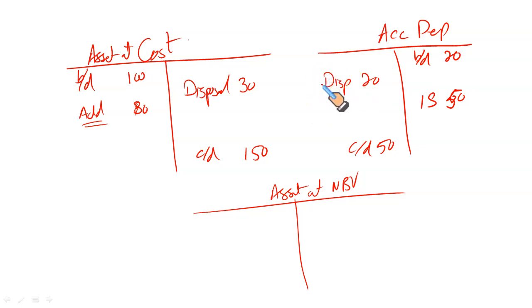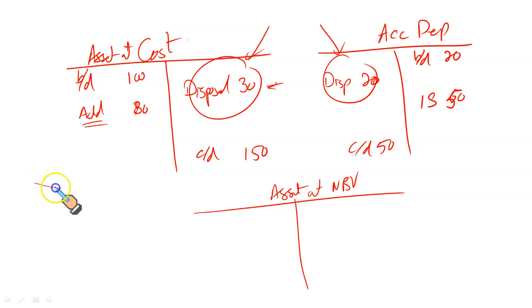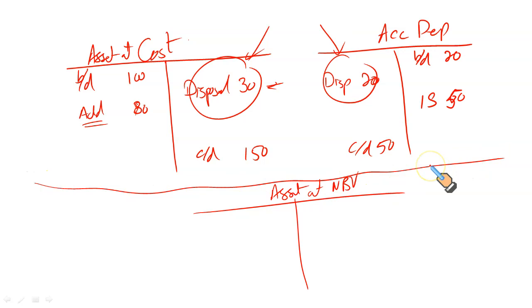Now, this is something that you have to see side by side. You have disposed of an asset with a cost of 30, on which we charged depreciation of 20 million. This is the cost of the asset and this is the depreciation that was charged so far on that particular asset. This is the cost model. You can find the unknown numbers by plugging in the information given.